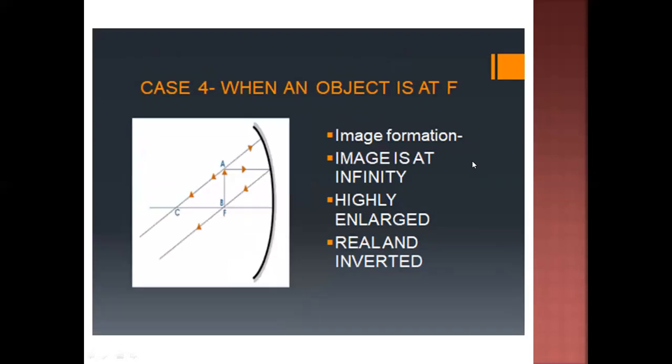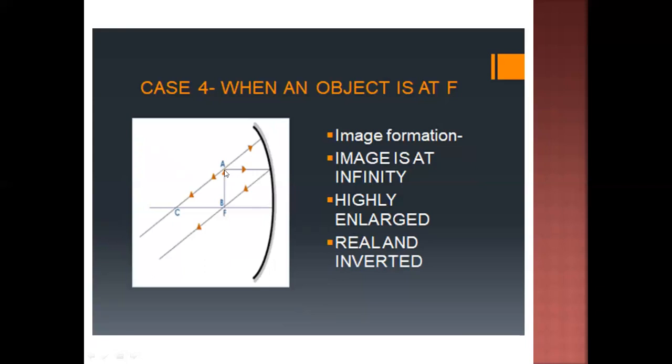In the next case, when the object is at F. When the object is at focus, the image is always formed at infinity. How is it formed?